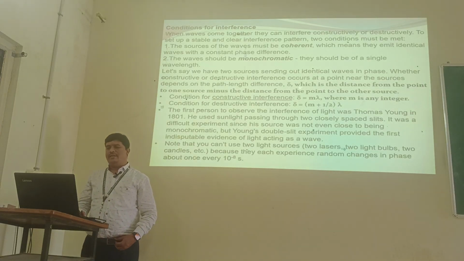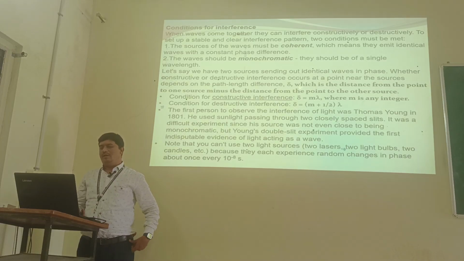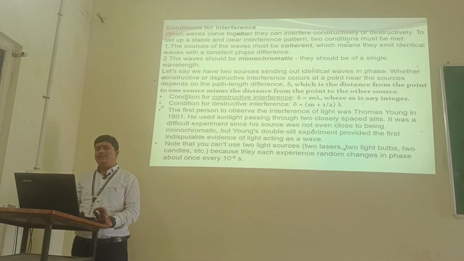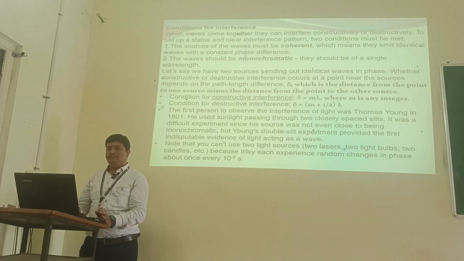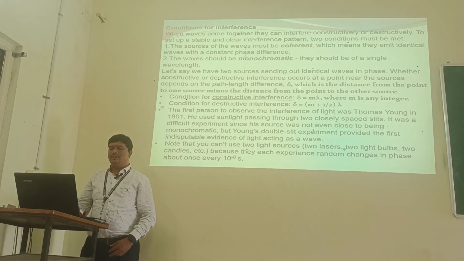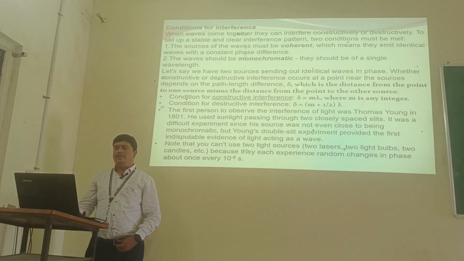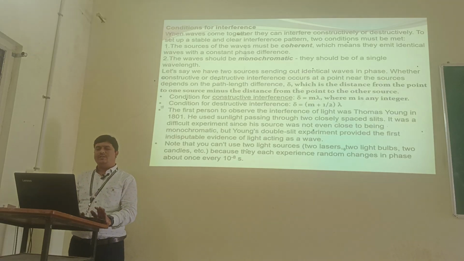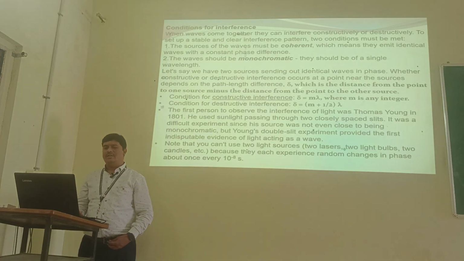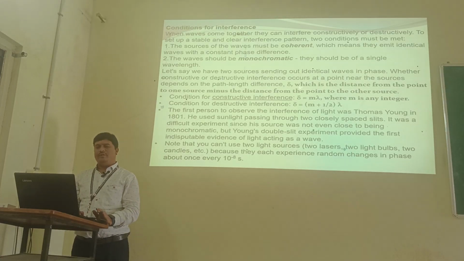Next, let us say we have two sources sending out identical waves in phase. Whether constructive or destructive interference occurs at a point near the sources depends on the path length difference delta, which is the distance from the point to one source minus the distance from the point to the other source. The condition for constructive interference is delta equal to m lambda, where m is an integer. The condition for destructive interference is delta equal to (m plus half) times lambda.